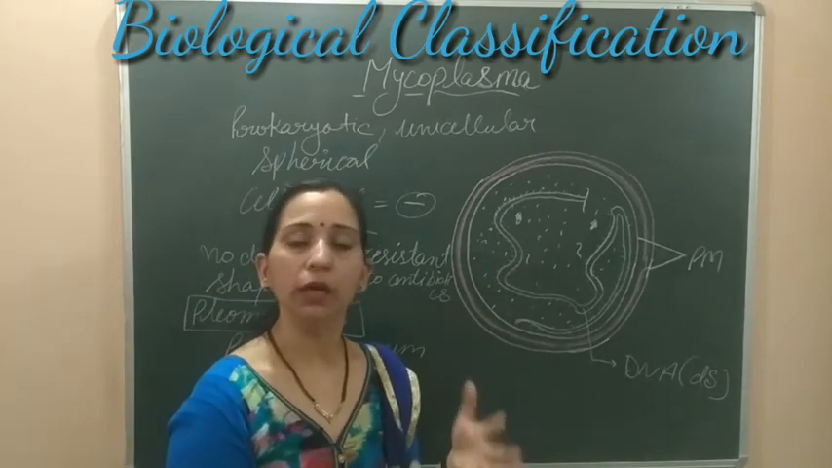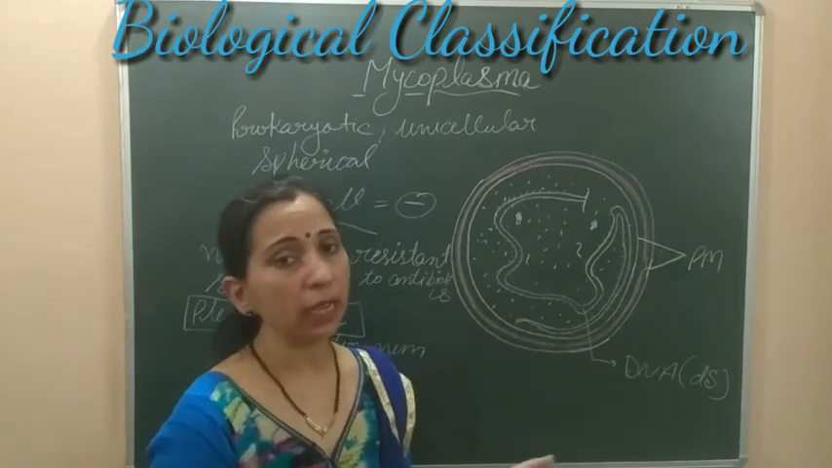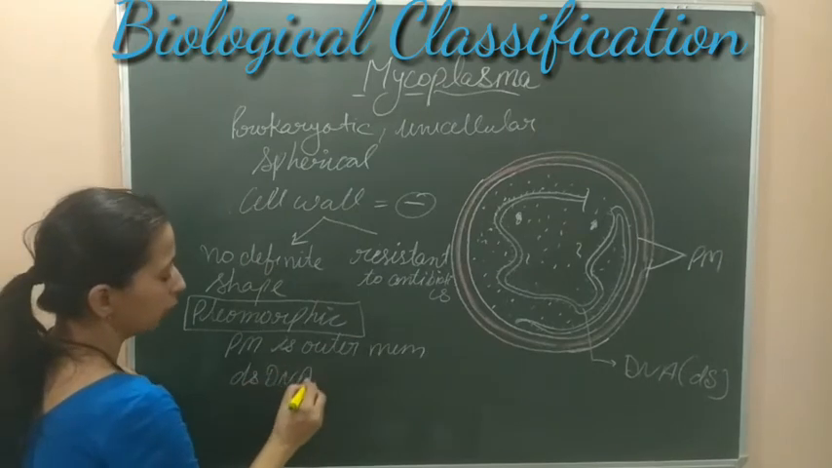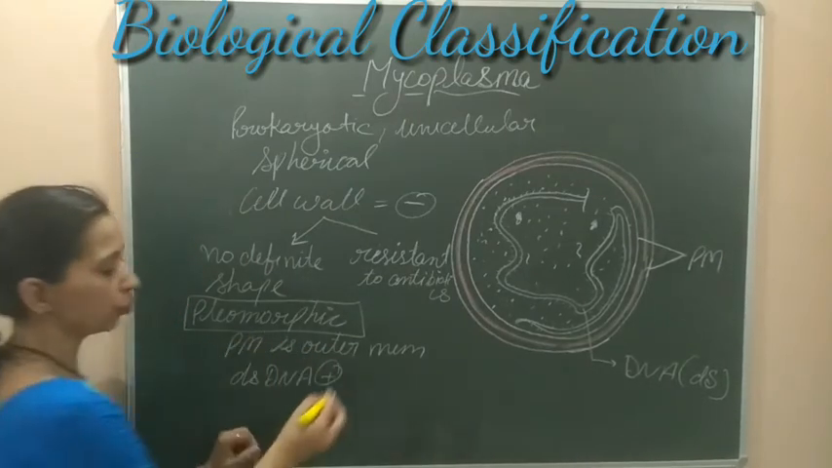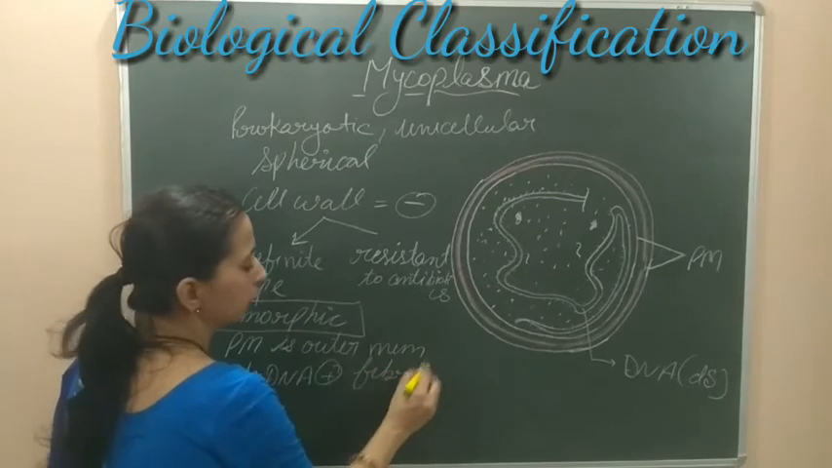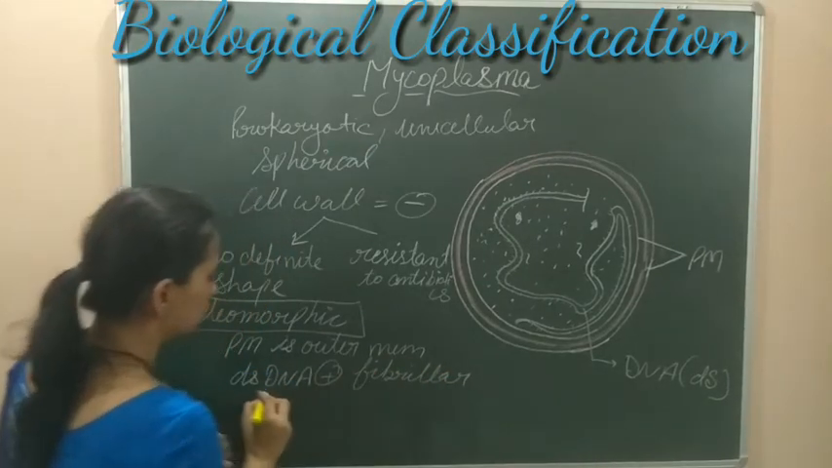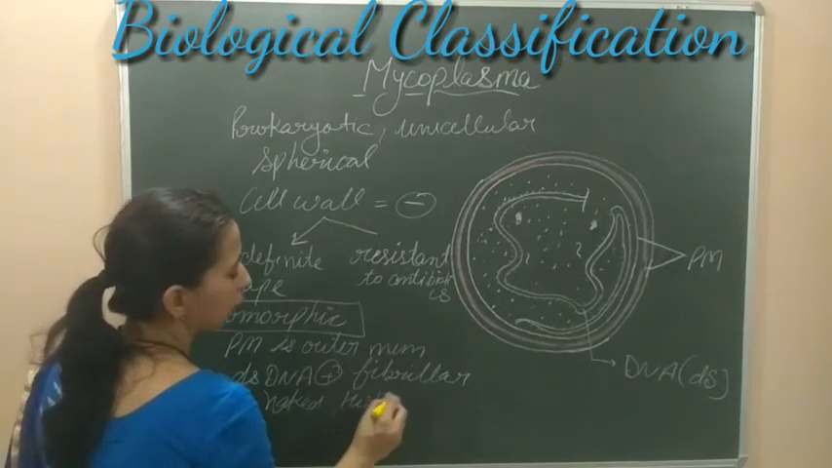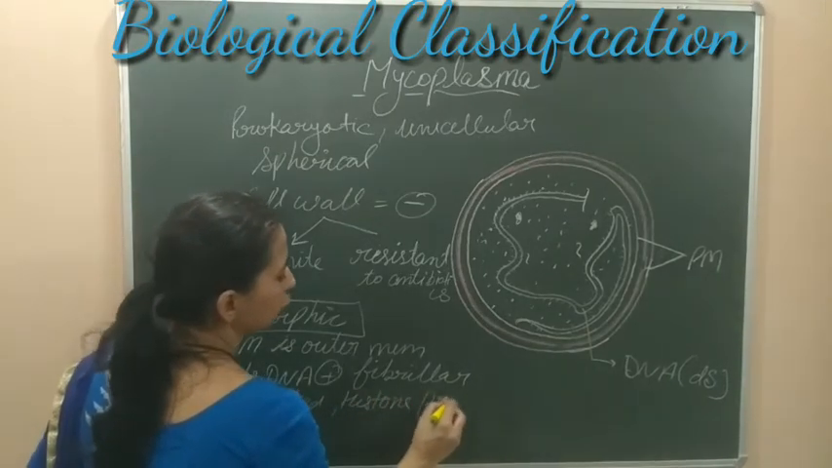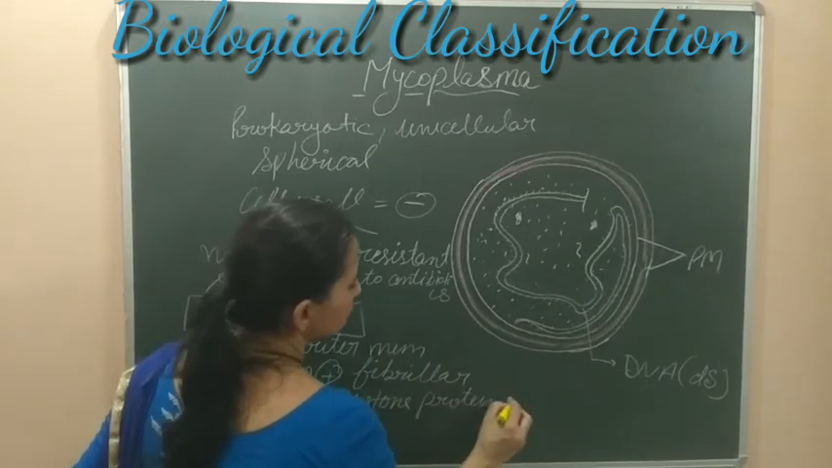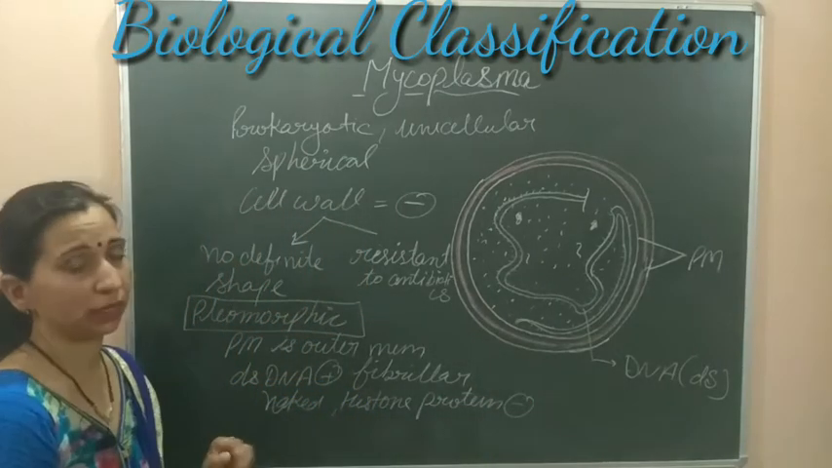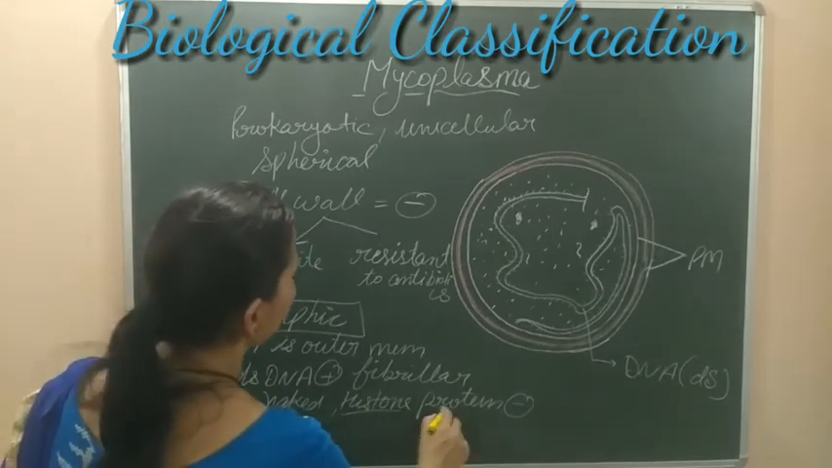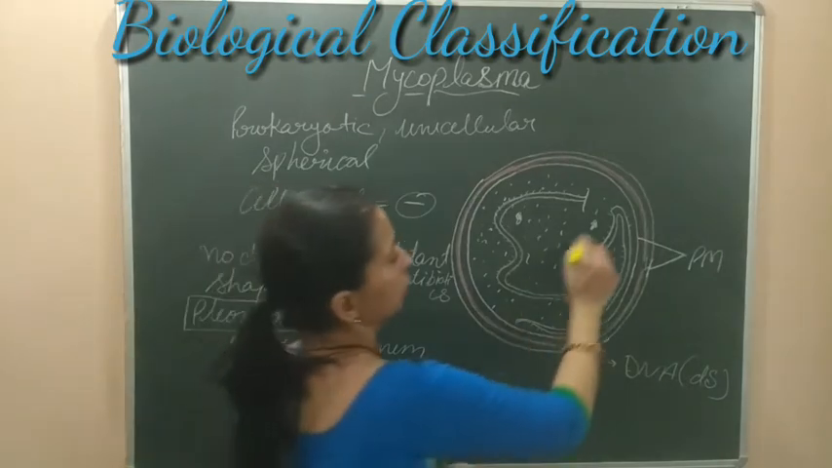This DNA is again naked DNA. It does not contain any histone protein. So we can say double-stranded DNA is present, and this DNA is fibrillary DNA, and it is naked. Histone proteins, which help in the packaging of DNA, are not present, as these proteins are also absent in other prokaryotes. So histone proteins are absent.